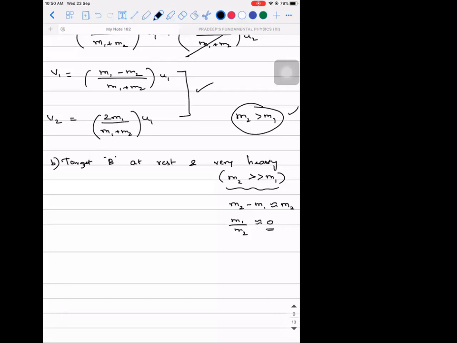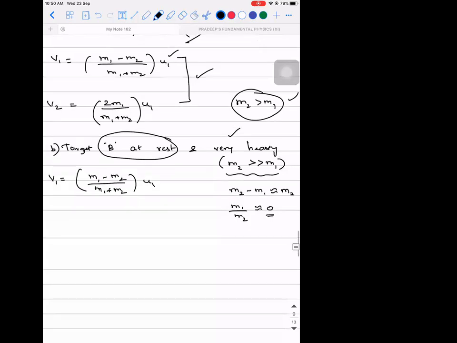Keeping this factor in mind, what will be the value of V1? V1 is equal to (M1 minus M2) divided by (M1 plus M2) into U1. That's what we got from the previous scenario when we took B to be at rest. But here one more additional factor is coming. It is heavy also. When that is happening, I need to get the format M1 by M2.